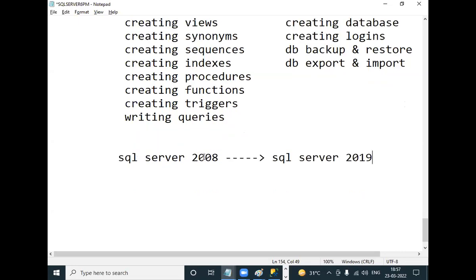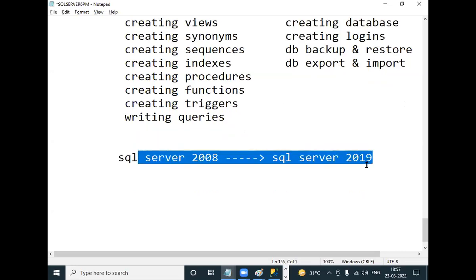So you want to switch from the old version to the latest version. What is this called? This is called upgradation. Upgradation means switching from the old version to the latest version. Like we buy mobile phones.